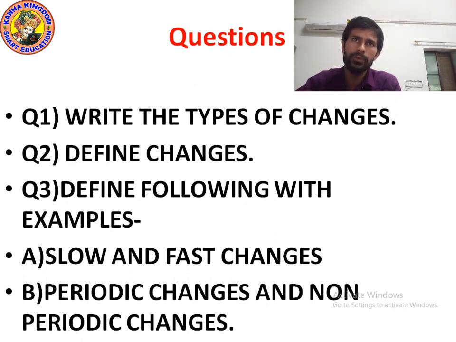First of all, let me tell you about slow changes. These are the kind of changes that happen slowly over a period of time. For instance, a boy becoming a man is an example of slow change. And fast changes occur sooner. For instance, a batter turning into pudding. And periodic changes, changes which repeat themselves, are called periodic changes. For example, day and night change, phases of the moon, beating of the heart, a clock striking again. These are examples of periodic changes.